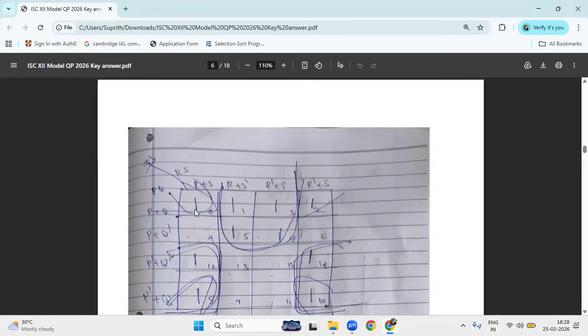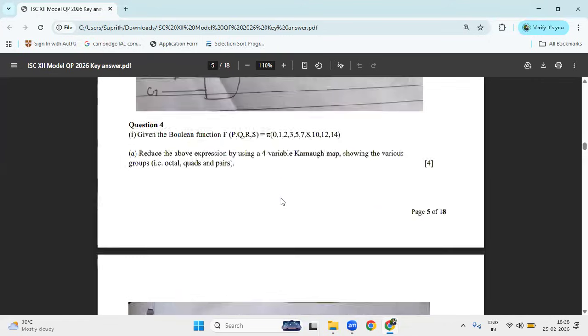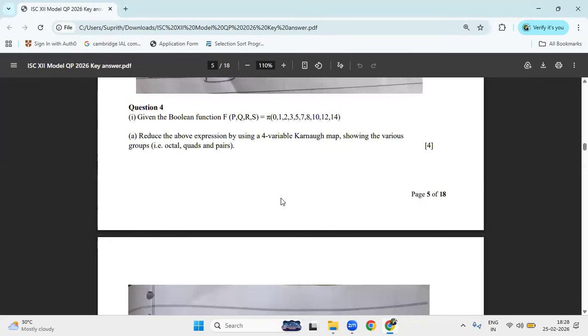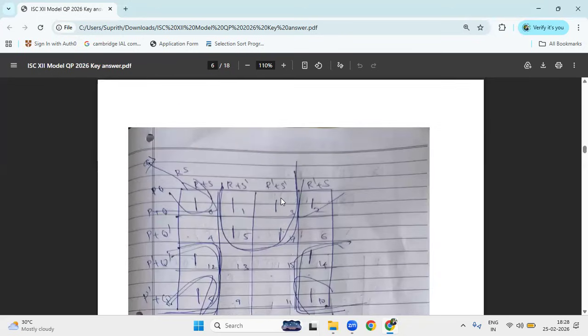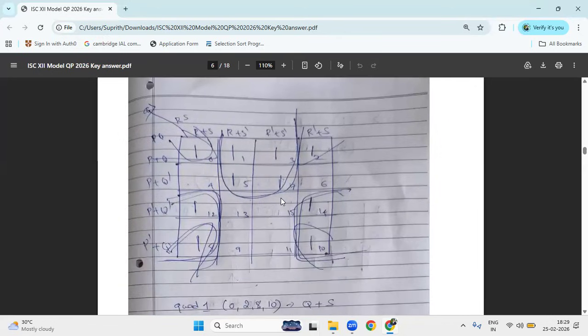And you have to write what are the terms: 1, 2, 3. 0, 1, 2, 3, the first column. Next 5, 7, I written. Next 8, 10, 15. So here this is not 1, you have to write 0. In POS I written it wrong.